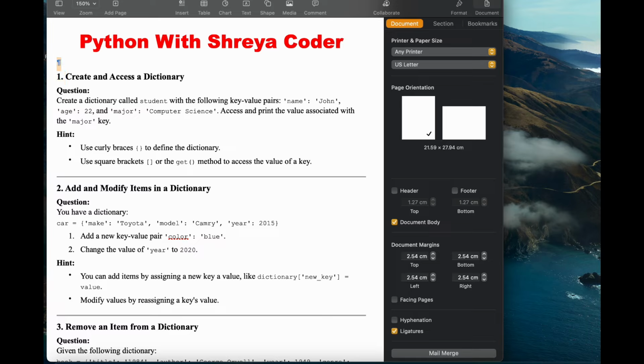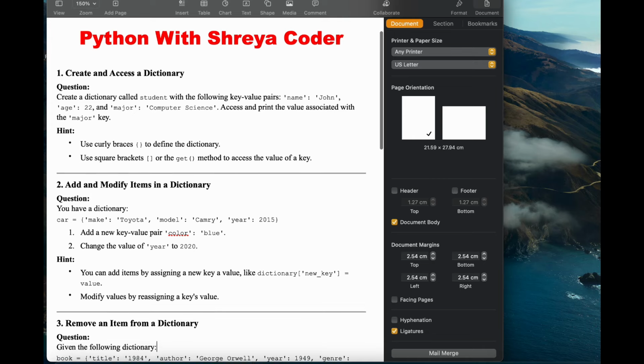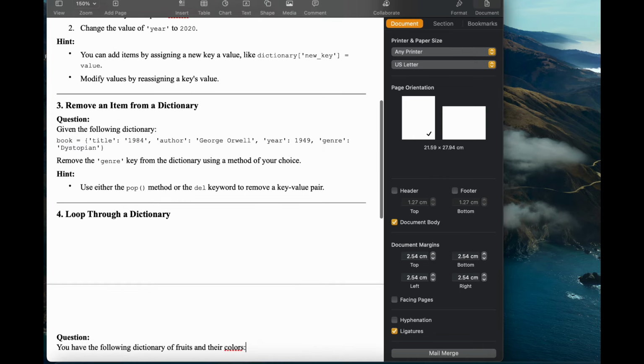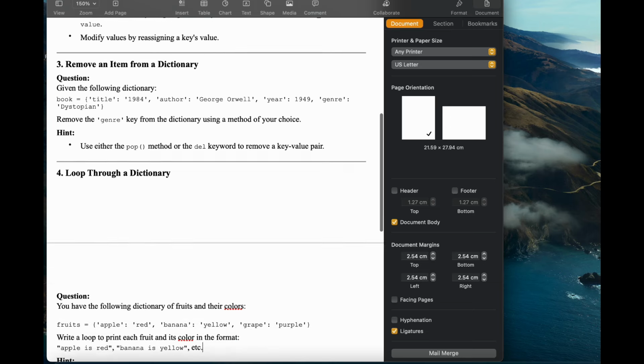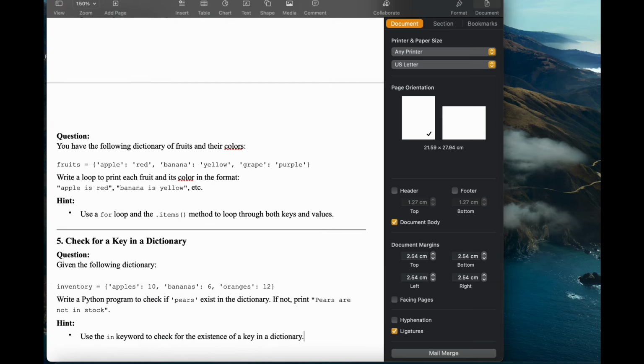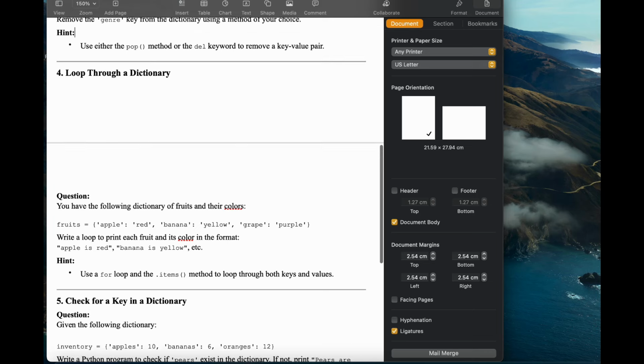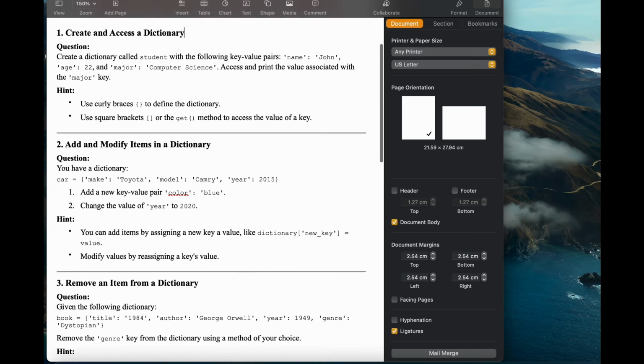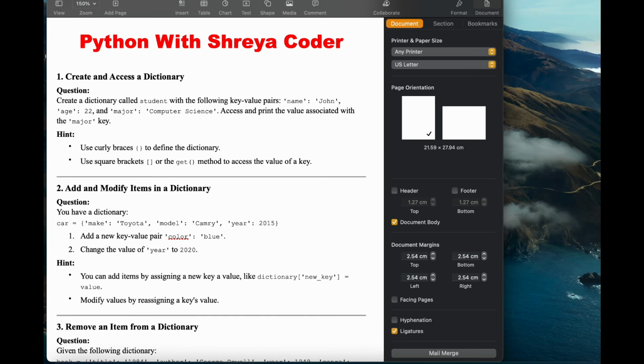Here are 5 questions for you to practice, which are very simple. The first question is for creating and accessing a dictionary, then adding and modifying items in a dictionary, then how to remove an item in a dictionary, then looping through a dictionary, and the last question is for checking for a key in a dictionary. This is a Word document that I am sharing in the description box. You can practice these questions for better understanding.